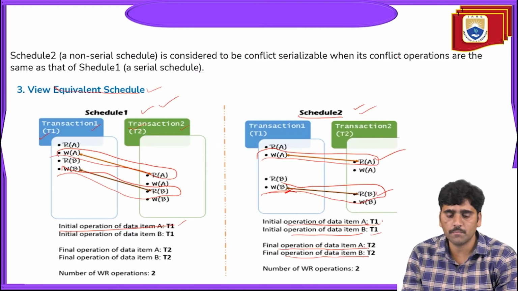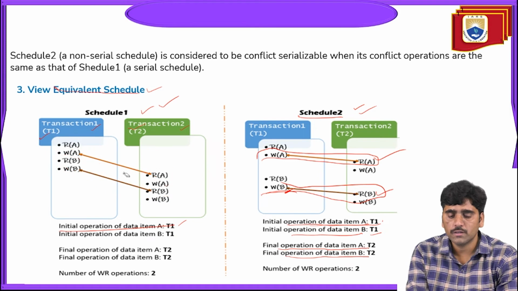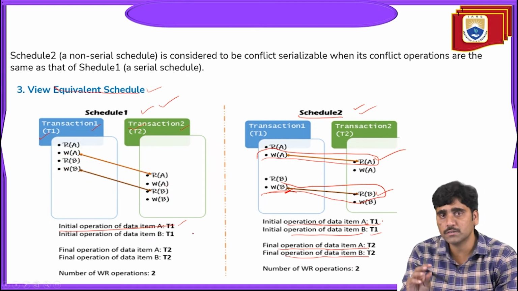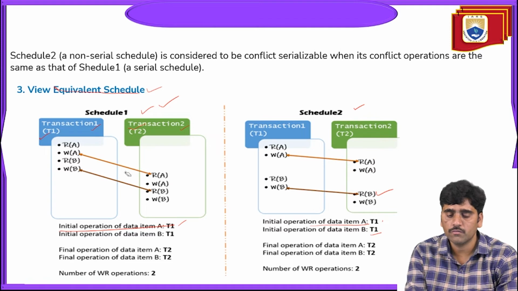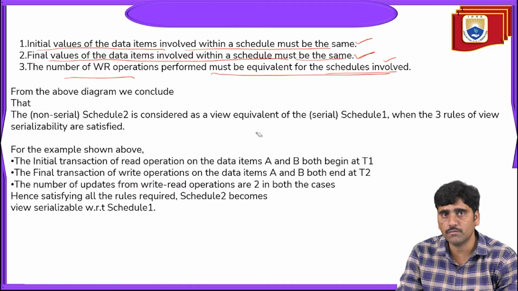From this diagram we understand that the initial operations of the data item must be the same, the final operations must be the same, and the number of read or write operations must be the same. If the serial and non-serial schedule operations are equivalent, then we can say it is view equivalent scheduling. That is what we understand from this diagram.